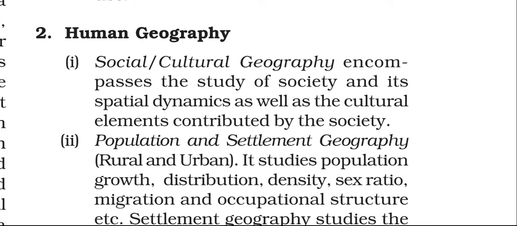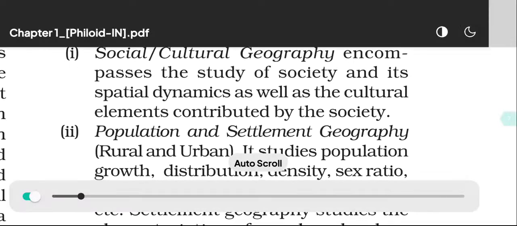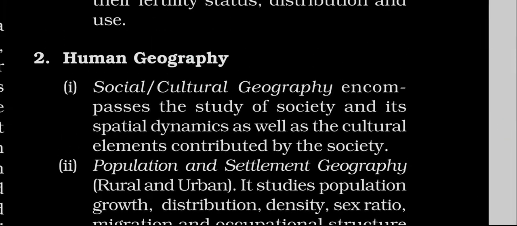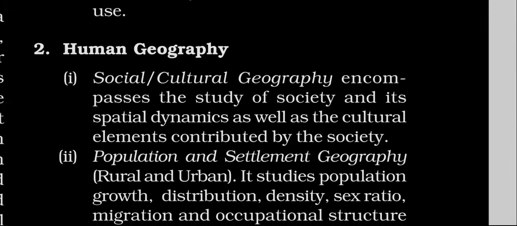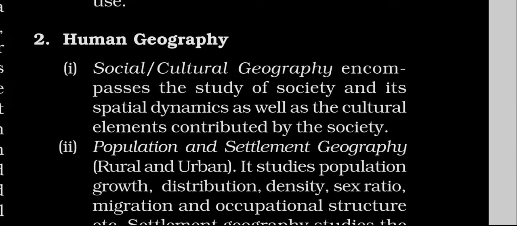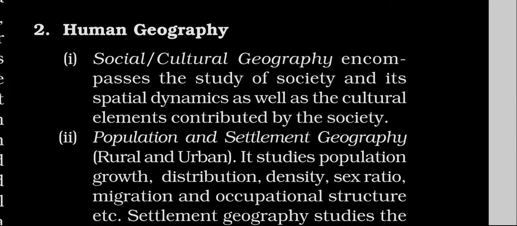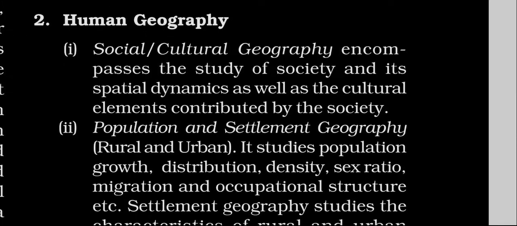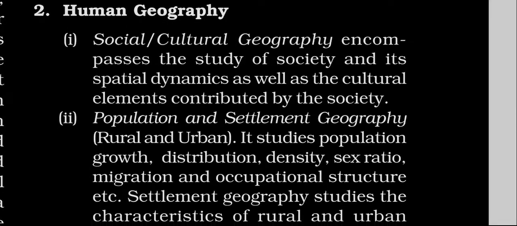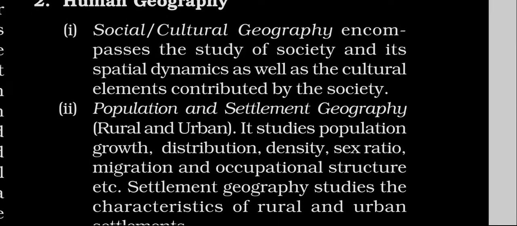Like human geography, social or cultural geography encompasses the study of society and its spatial dynamics as well as the cultural elements contributed by the society.